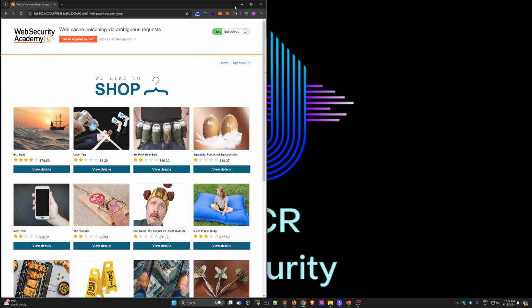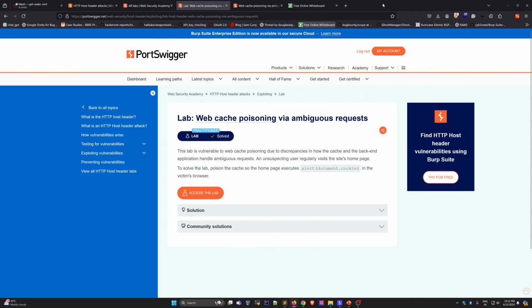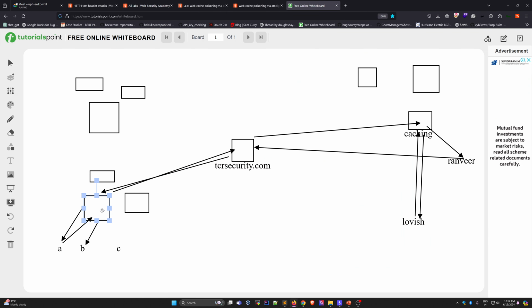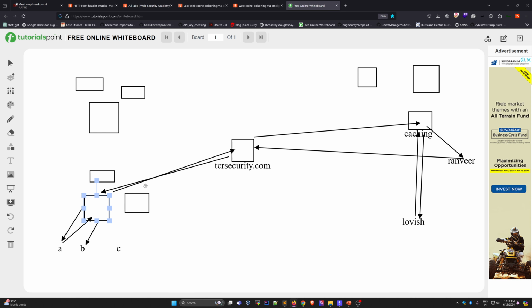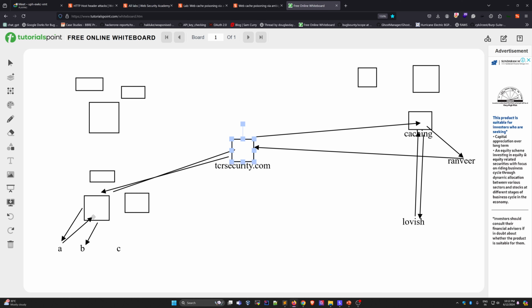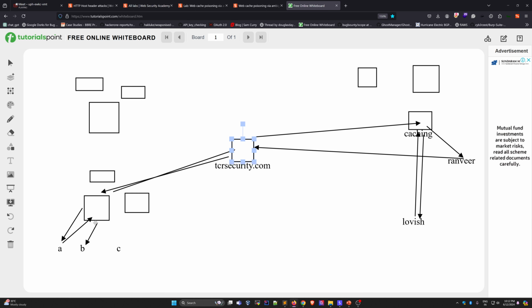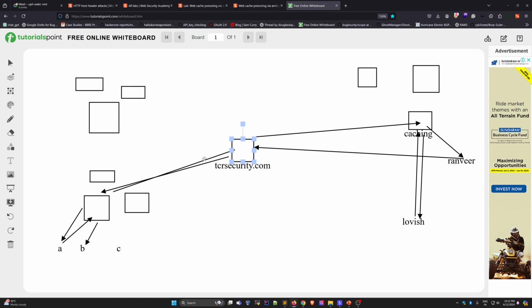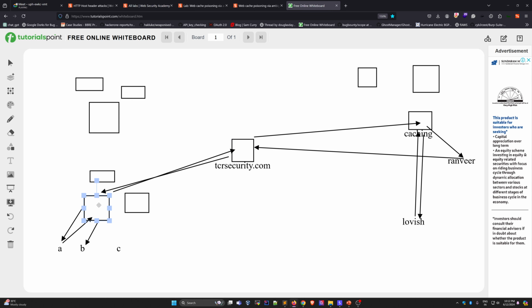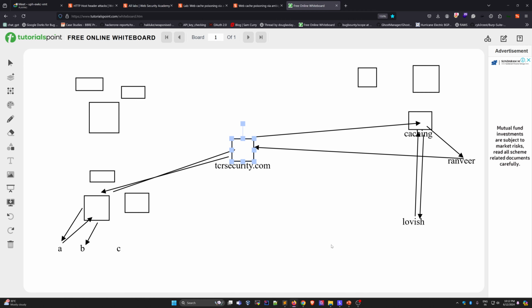So why does it not work sometimes? I already told you. Let's assume you are checking for web cache. You send the request. If the response comes from the cache, then you cannot poison it. You need to send the request again and again, and after some time your request goes to the main server. If you are getting the response from the cache, you cannot poison. Your request must go to the main server, and after that you can poison.